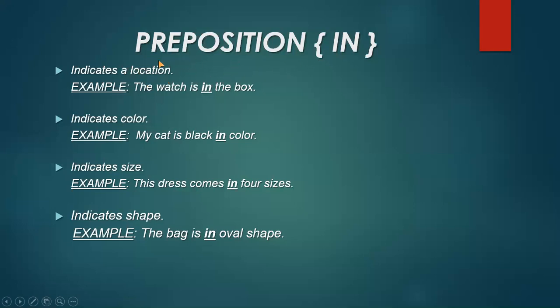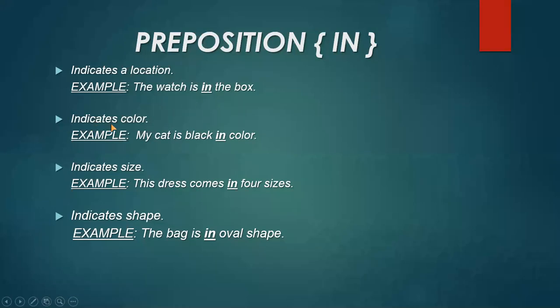Now, in is used to indicate a location. Location means the place where the thing or the object is present. An example I am giving here is that the watch is in the box. It means here the in is showing the location of the watch which is present inside the box. Like if I want to take another example, the pencils are in the pencil box. Again, you can see that the location of the pencils has been shown by the preposition in.